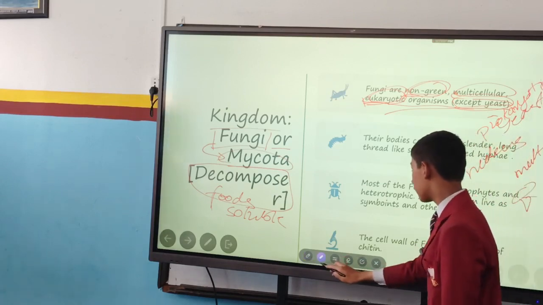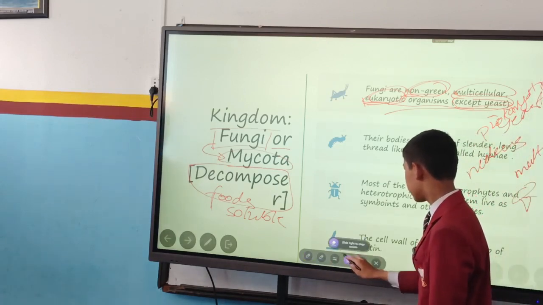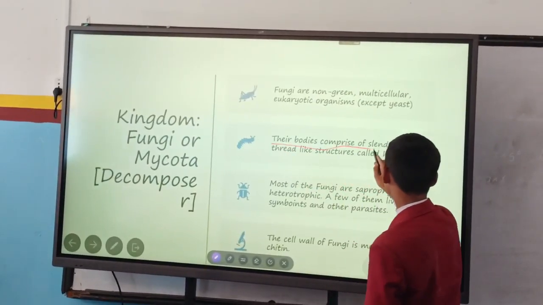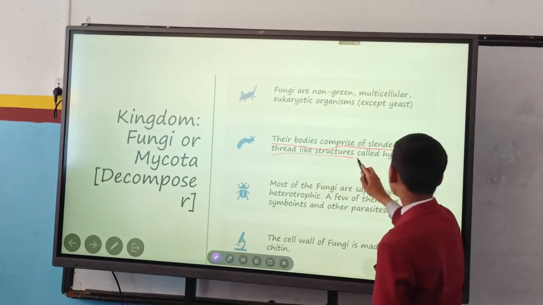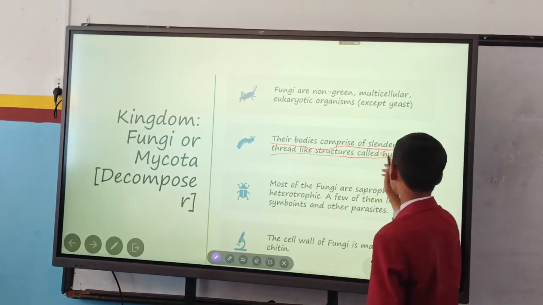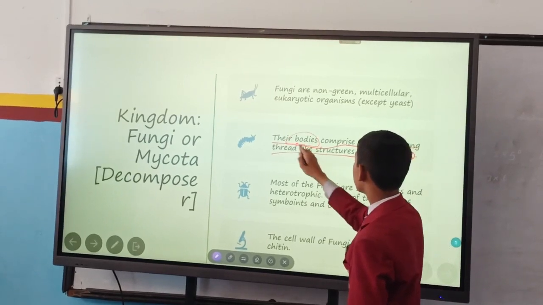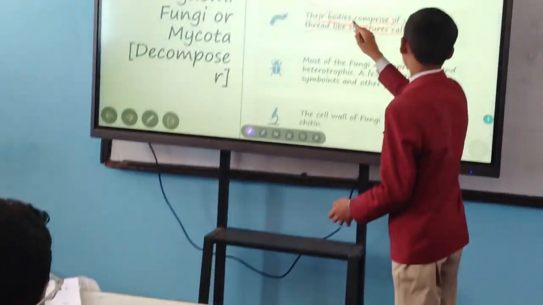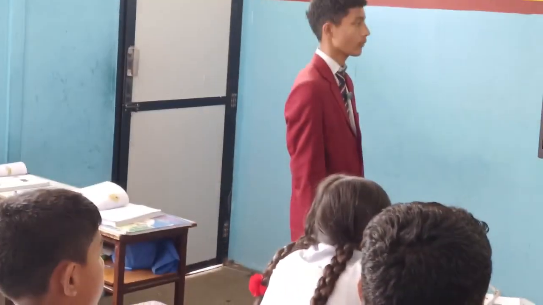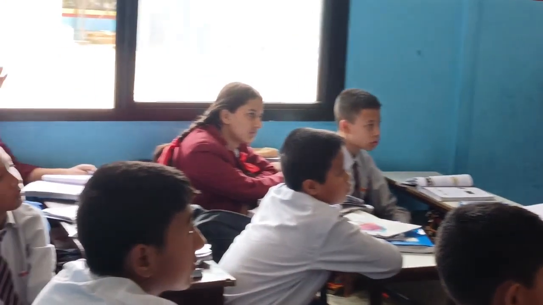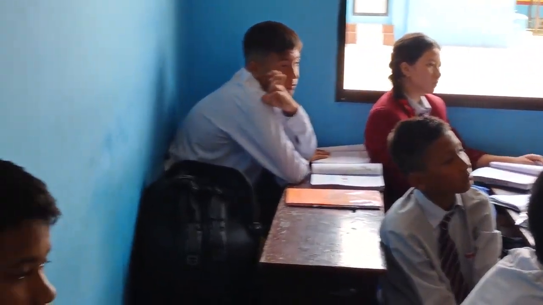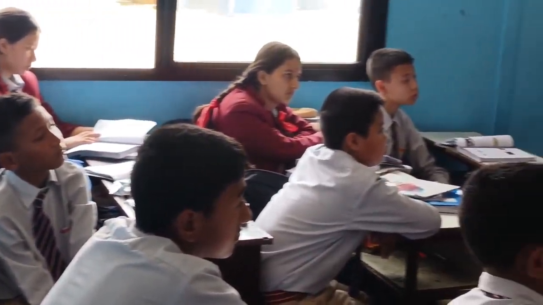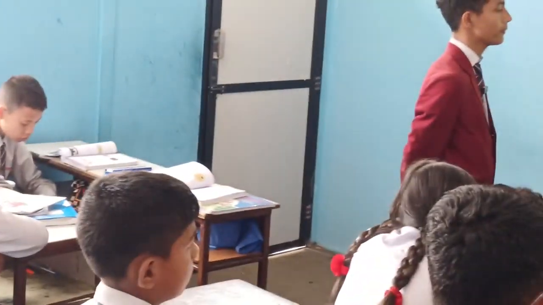And it's given here that their body is comprised of slender, long, thread-like structures called hyphae. It's given here about hyphae now. Their body means the body of fungi. It comprises a body of slender, long, thread-like structures called hyphae. Hyphae is a structure found in all fungi. It's like this, some long thread-like structures in here. It's called hyphae.